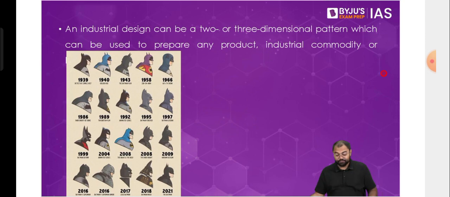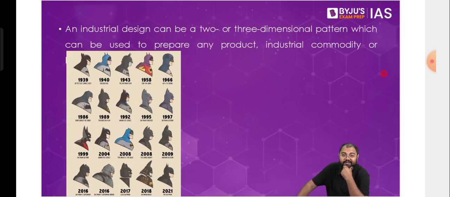But if you see over the years, there are different types of masks, different designs of masks that have been used. So that is what is called industrial design, right? Where we are not talking about how exactly the functionality is different. Functionality will remain the same, just that the designs are different, the shapes are different. Same goes for example, let's say a car, a new car that is released in the market, or let's say even a new mobile phone that is released in the market. The very first thing that will happen is that the first look of the mobile phone or the first look of the car, etc., will be released first by the company, and then after that, later they talk about the functionalities and everything.